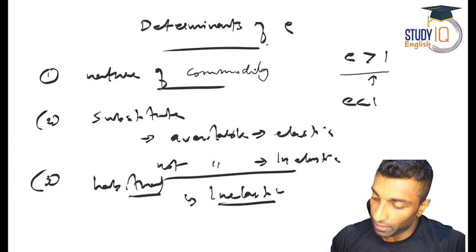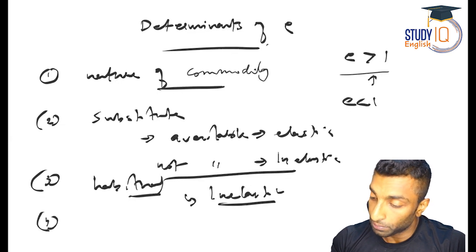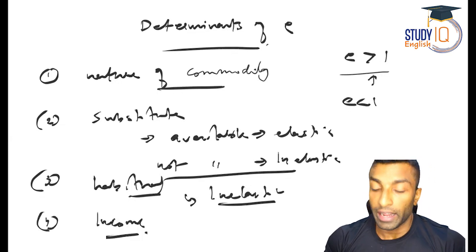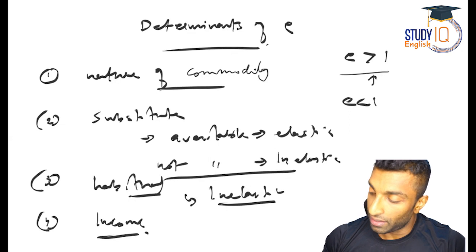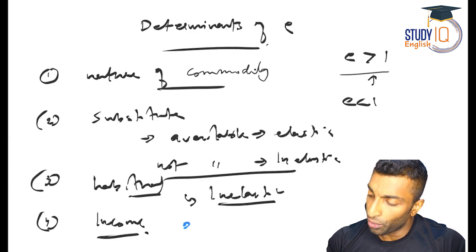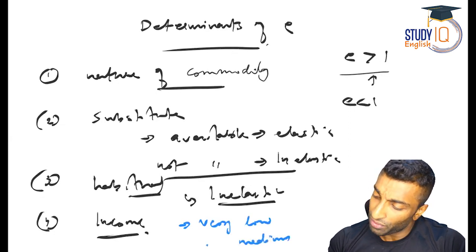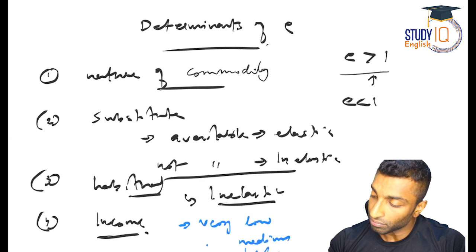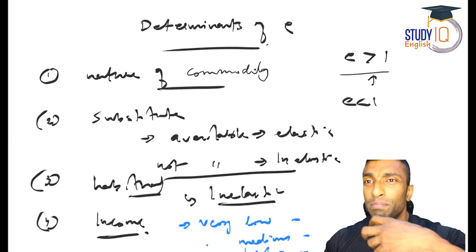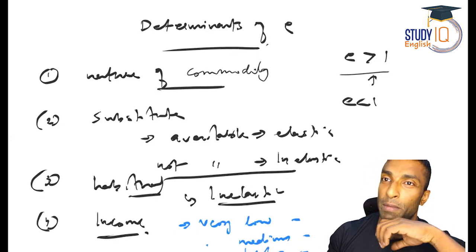And what about the next one? Fourth one, income. Guys, now if you see here, there are three situations. You have very low income, and then I can talk about medium income, and then very high income. What about the situation of very low income people?